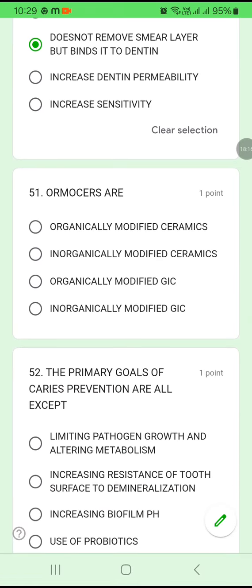51. What are ormosers? Ormosers are organically modified ceramics, inorganically modified ceramics, organically modified GIC, or inorganically modified GIC. From the term itself, it is very clear it is related to ceramics. Ormosers means organically modified ceramics. The short form of organically modified ceramics is ormosers. Okay, 51A.